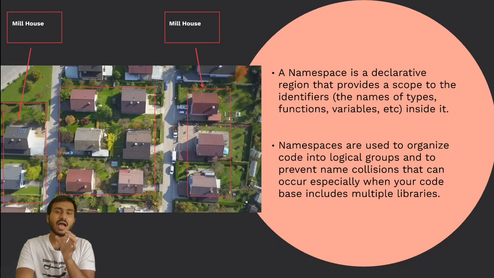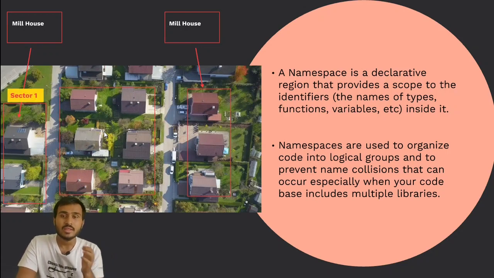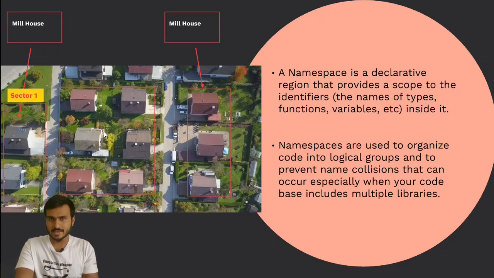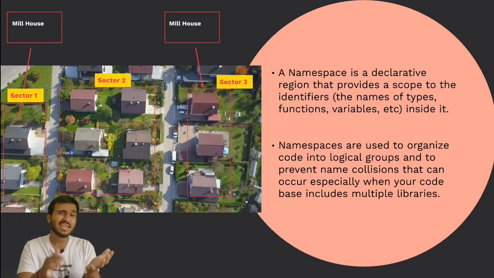You can see I have distributed the society into small regions. They are represented by the red boxes. So we have sector 1, then sector 2, and then sector 3. Let's say in one sector there are only 10 row houses. Now the possibility of name collision will drastically reduce, because we have distributed the houses into sectors, and in each sector we have only 10 houses.